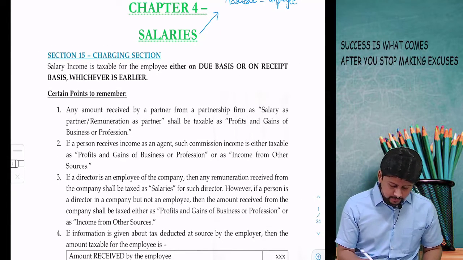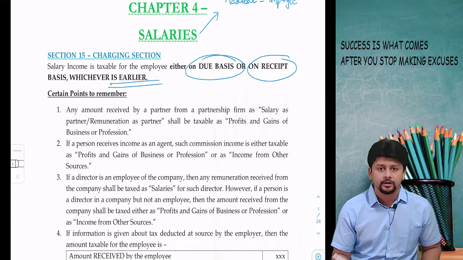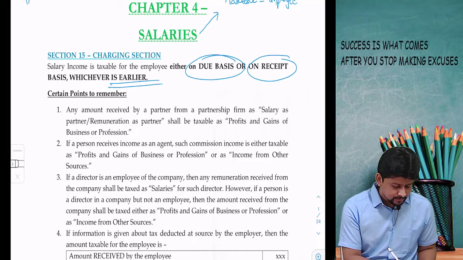Salary income is taxable for the employee either on due basis or on receipt basis, whichever happens earlier. So that means very simple.